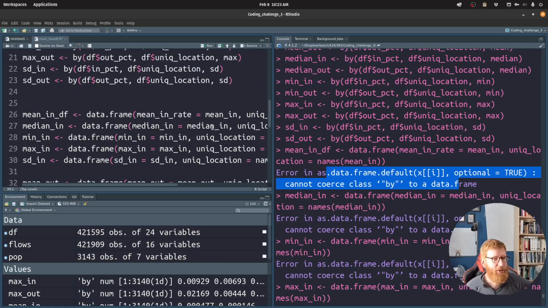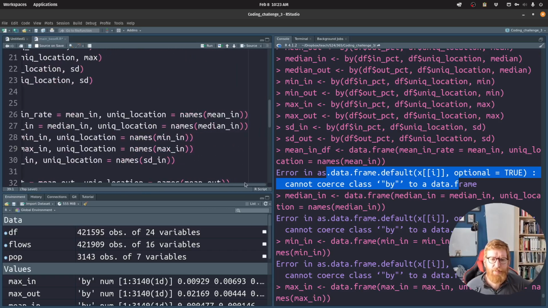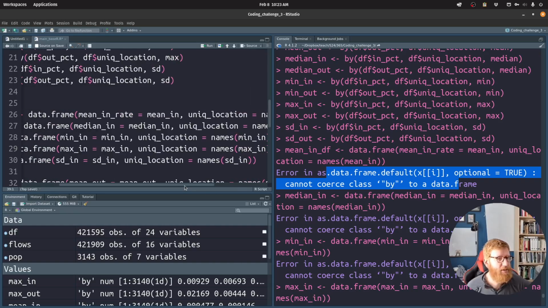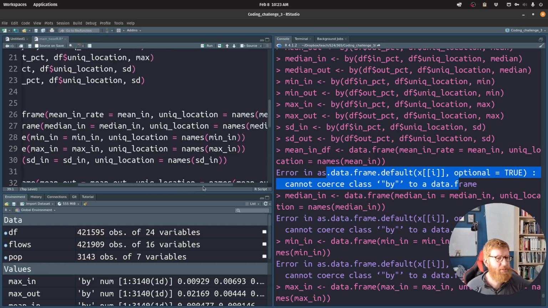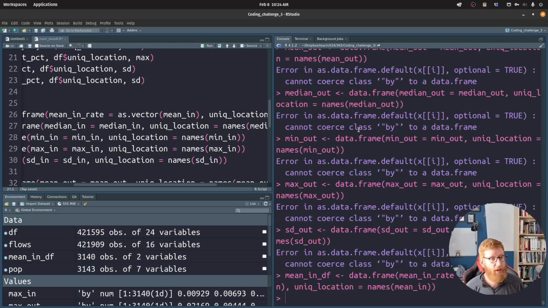Sure you can. You can coerce whatever you want if you coerce hard enough. I wonder if we do as.vector. Okay, that worked.